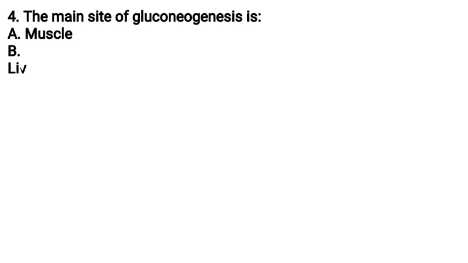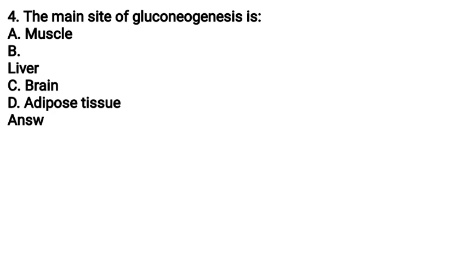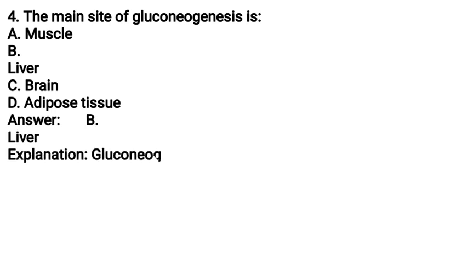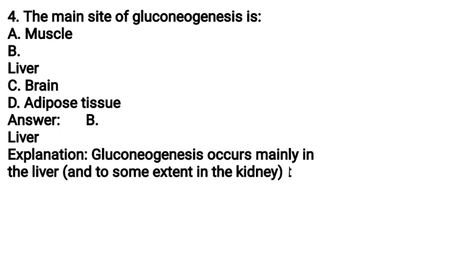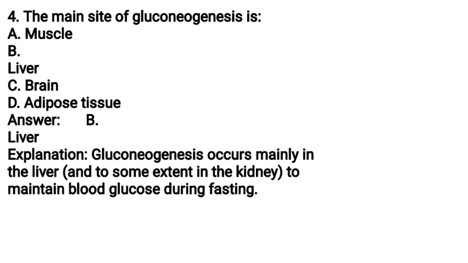Four. The main site of gluconeogenesis is A. Muscle, B. Liver, C. Brain, D. Adipose tissue. Answer B. Liver. Explanation. Gluconeogenesis occurs mainly in the liver and, to some extent, in the kidney to maintain blood glucose during fasting.